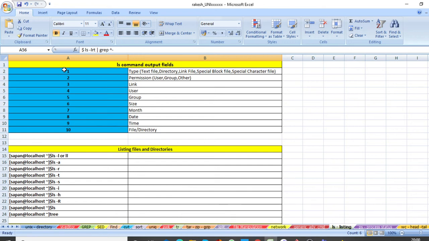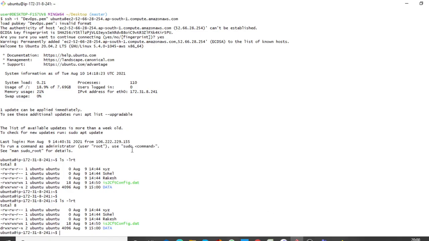So first, you can see the first column showing whether it is a file, directory, link, special block or special character file. Then second, permissions to user, group and other. Yesterday I told you, these are read, write, and blank means nothing.